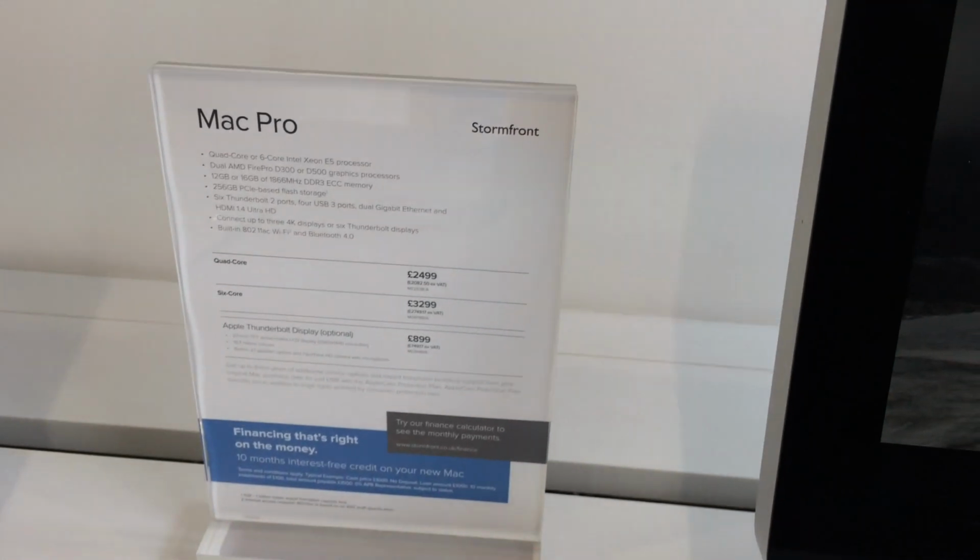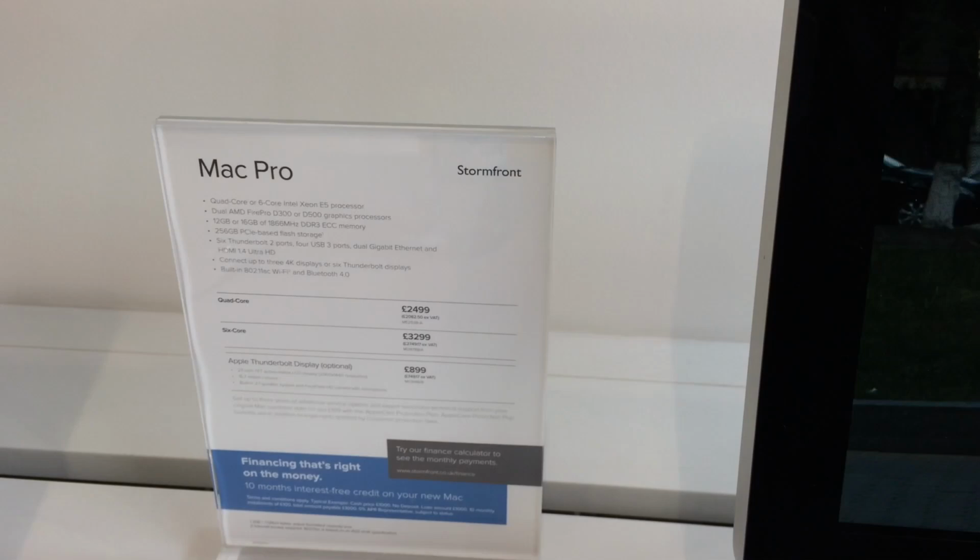That's the Mac Pro and that's the price. Okay, so once again we're back to this 4K video here. Beautiful, very nice.